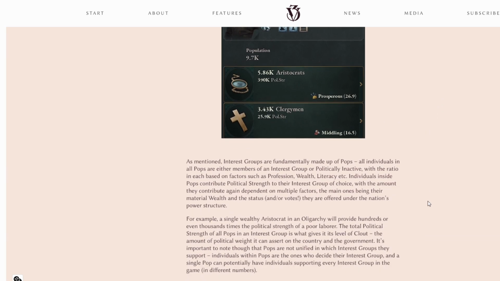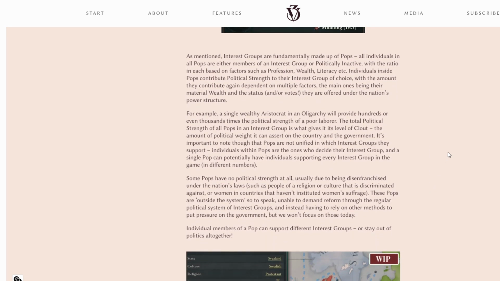Very, very interesting. As mentioned, interest groups are fundamentally made of pops. All individuals in all pops are either members of an interest group or politically inactive, with the ratio in each based on factors such as profession, wealth, literacy, etc. And that makes sense because even in today's highly politicized world, there's still a huge percentage of the population that honestly just doesn't care that much. They may vote, but they just don't care that much. Whereas other people, myself included, are more interested in politics, gluttons for punishment, whatever you want to call us.